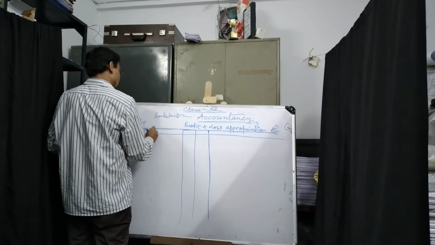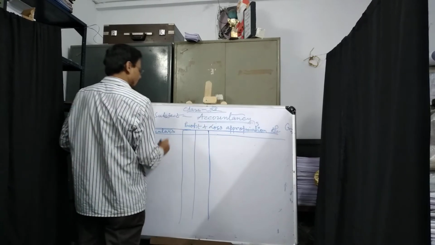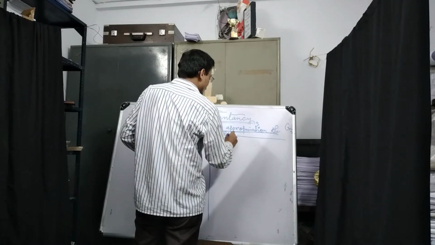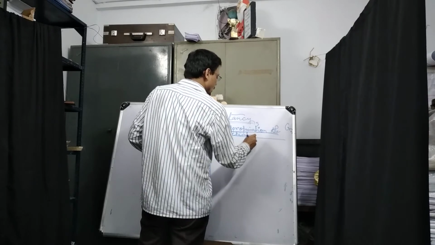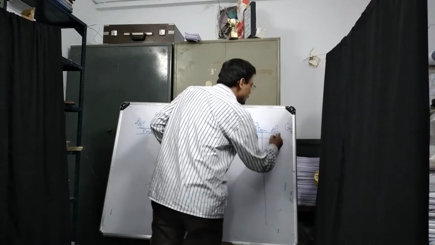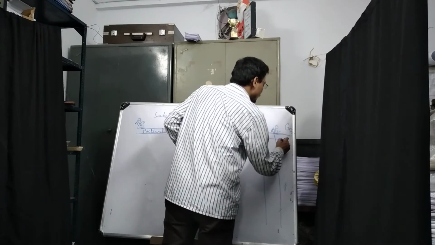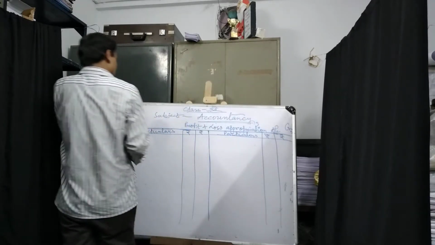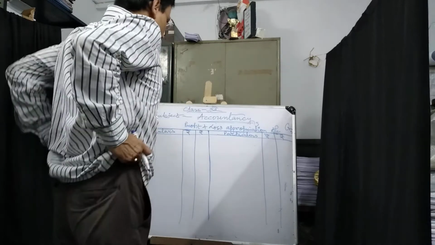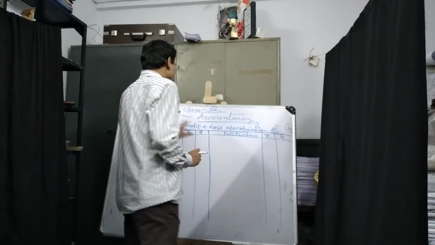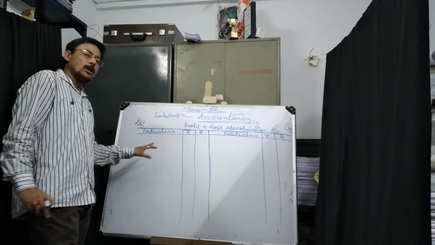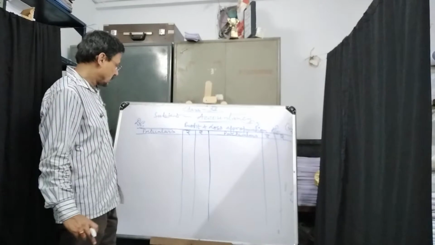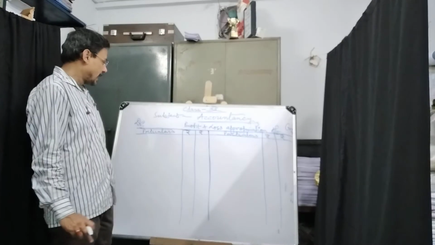Particulars, amount in rupees, again particulars, amount in rupees. So this is the format where you will draw, and the different types of items which I will write will come in this place.